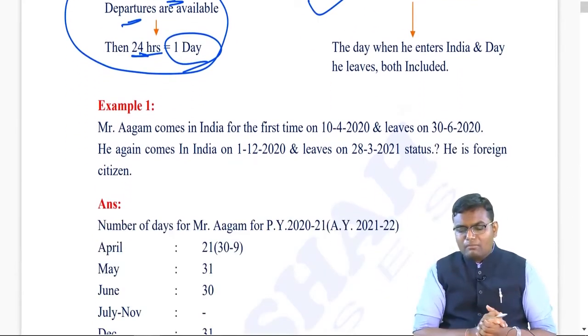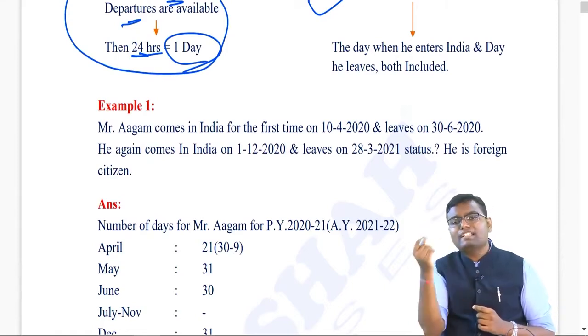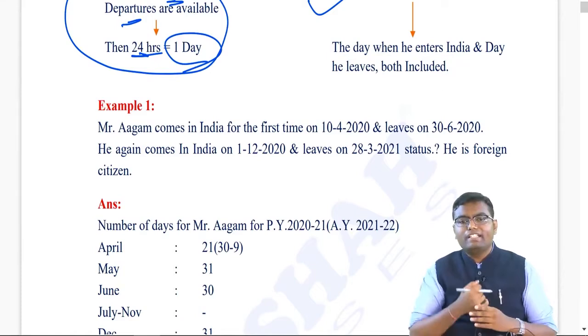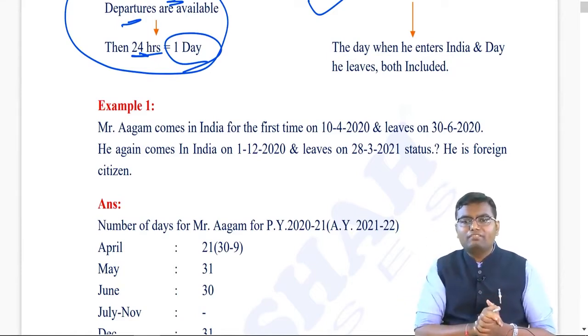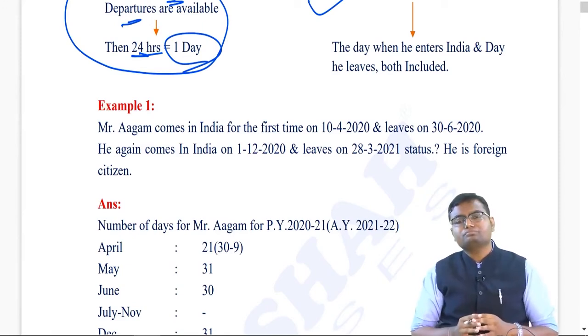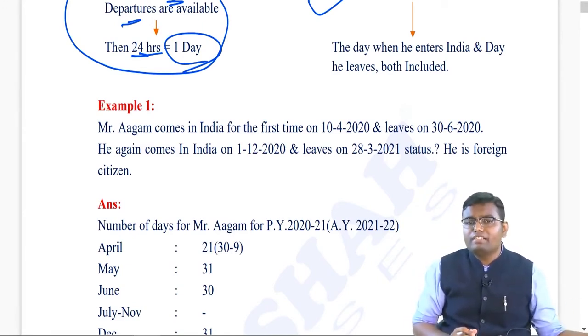Mr. Aagam comes to India for the first time on 10th April 2020, leaves on 30th June 2020. He again comes to India on 1st December 20, leaves on 28th March 21. What is the residential status? He is a foreign citizen. I don't care. What I care is how many days he was there for the year 2021.